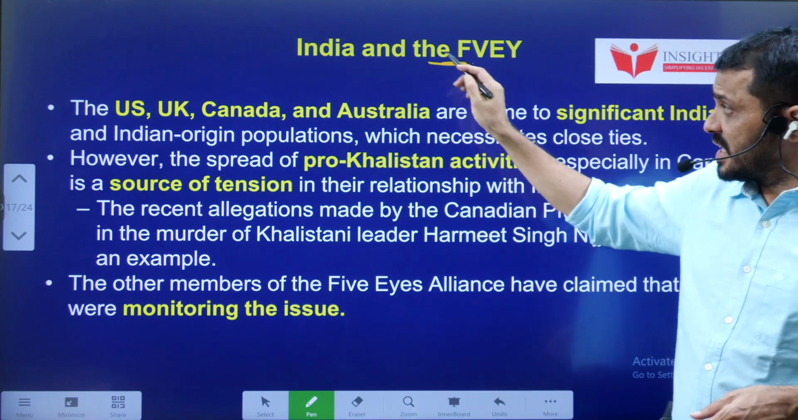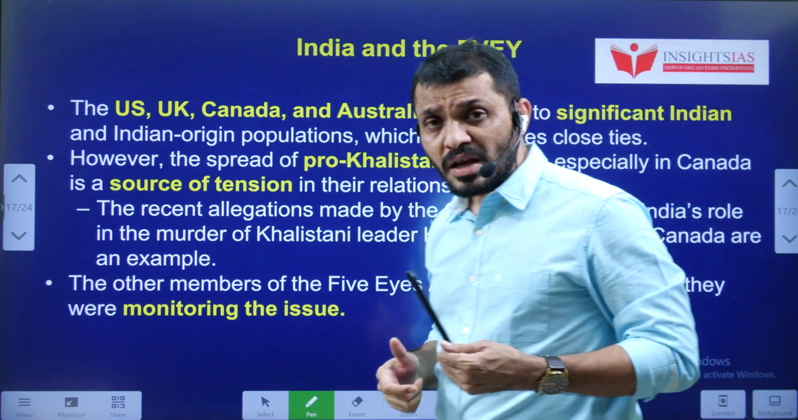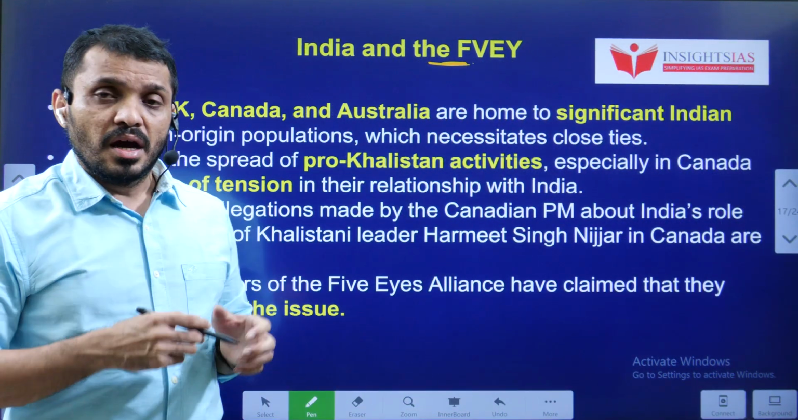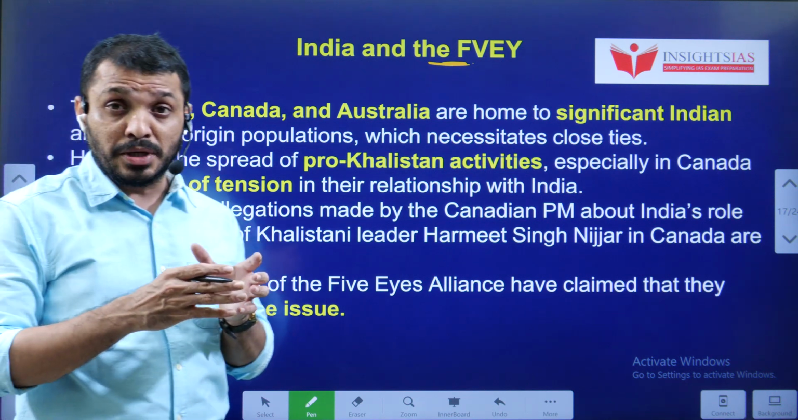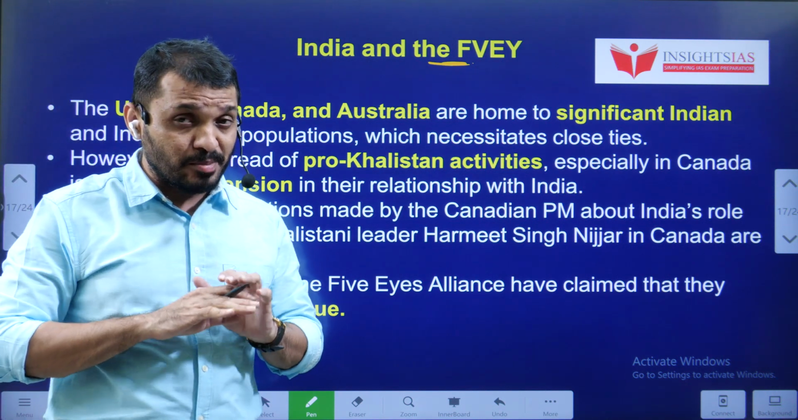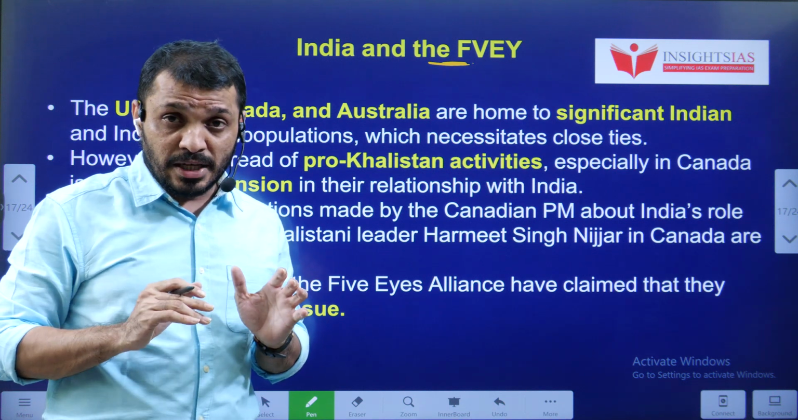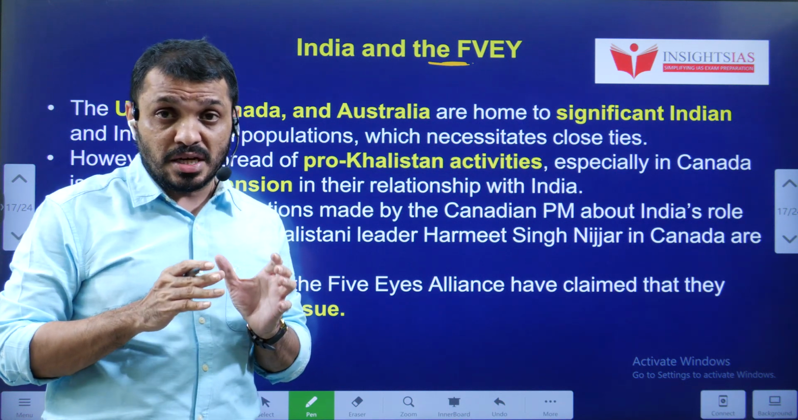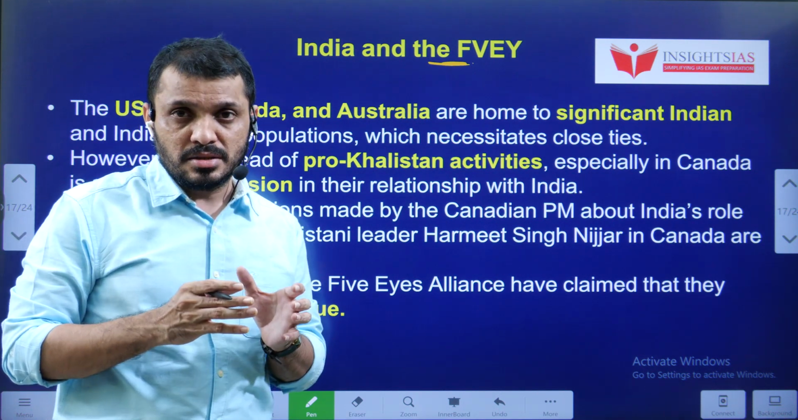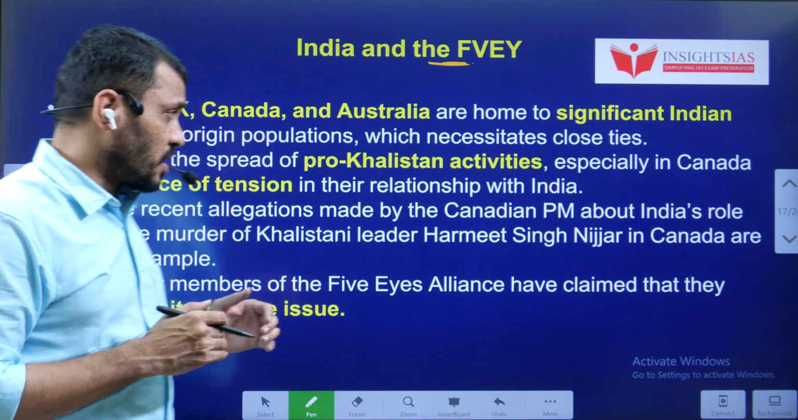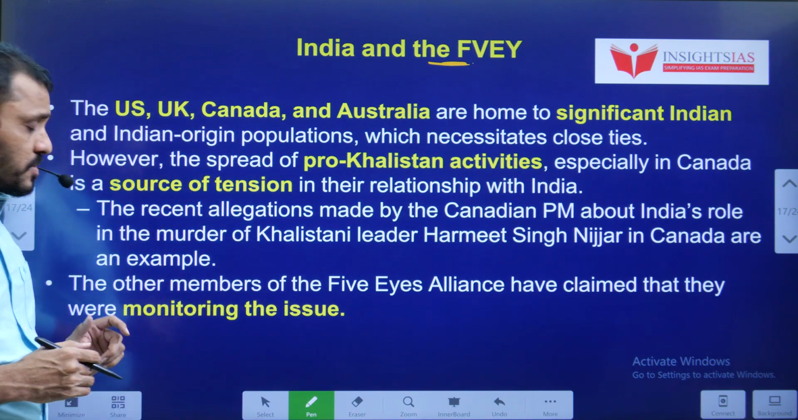Then how is this Five Eyes Alliance relevant to India? In this alliance, except Canada, with the remaining countries like USA, UK, Australia and New Zealand, we have pretty good relations. With Canada only, our diplomatic relations are under strain because of Canada's pro-Khalistani stance.